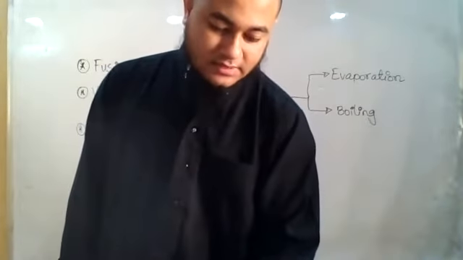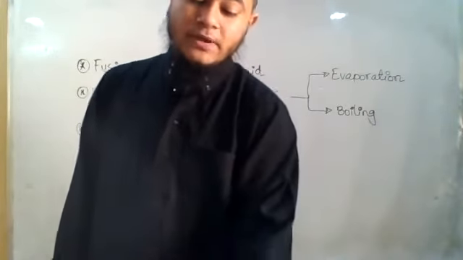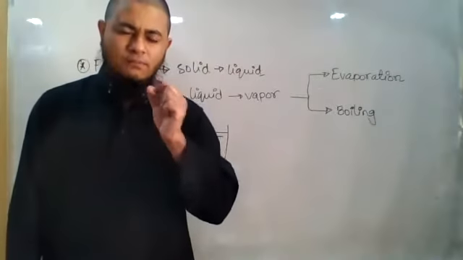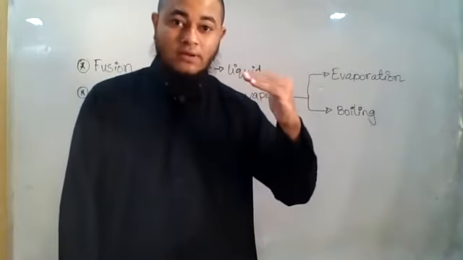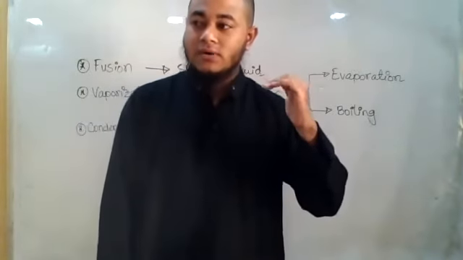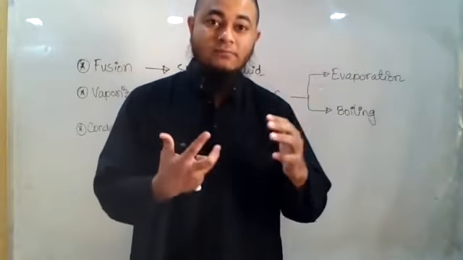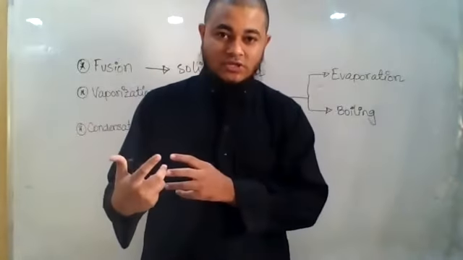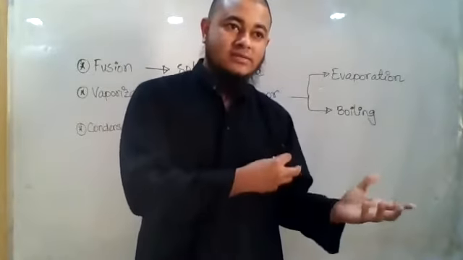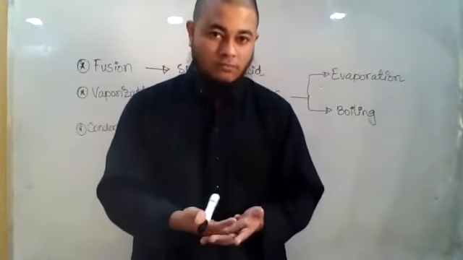The value of this boiling point depends on pressure. This is a very important MCQ. At what temperature the water will start boiling depends on the pressure. If you are on the ground, we know the atmospheric pressure, and at this temperature the water will start boiling.